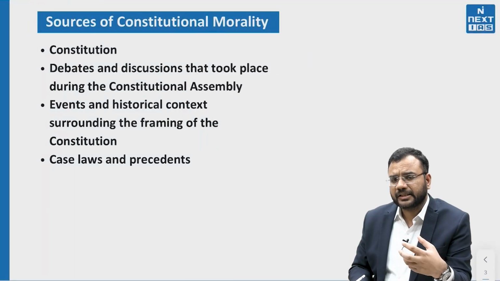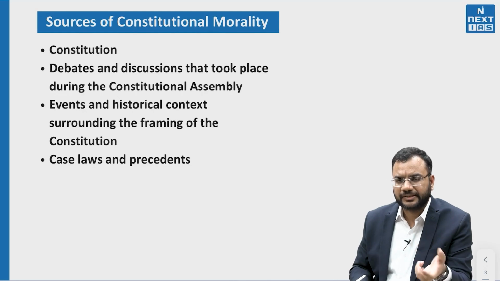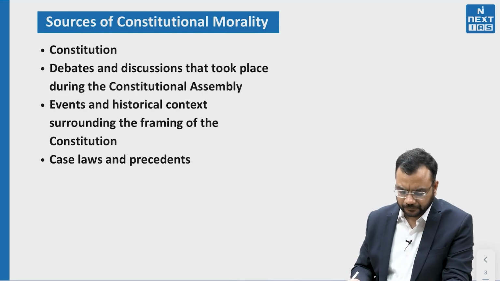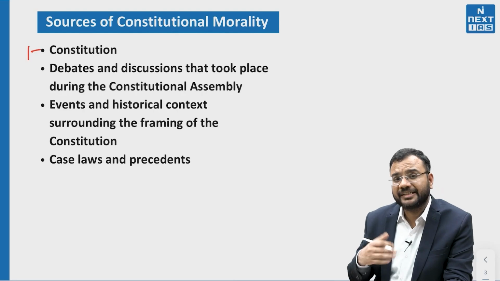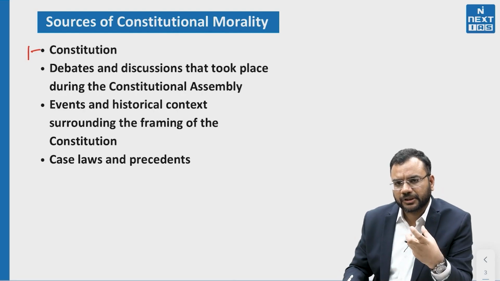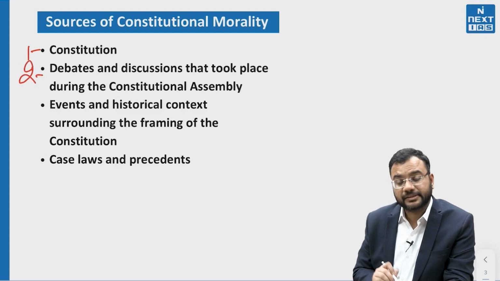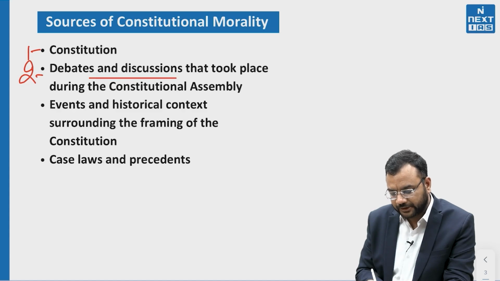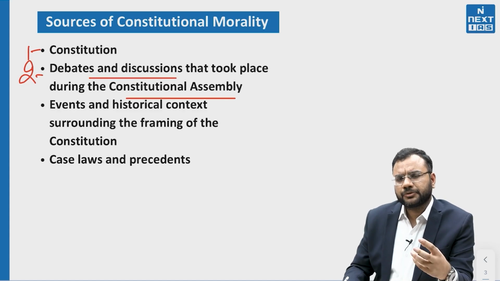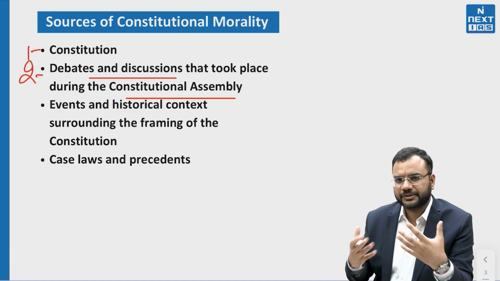Now let us understand the various sources of constitutional morality, that is, how constitutional morality comes. First is the constitution itself. Any constitution of any country provides some basic moral values. Then the debates and discussions that took place during the constituent assembly. For the framing of the constitution, a lot of debate happened, all of us know.